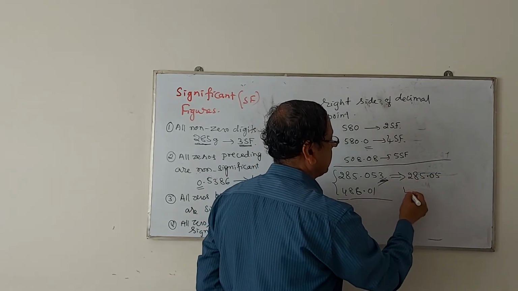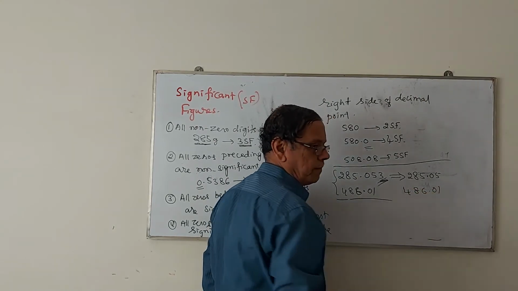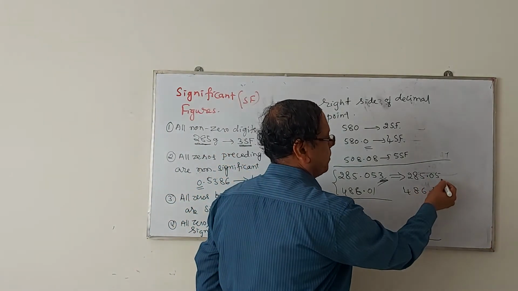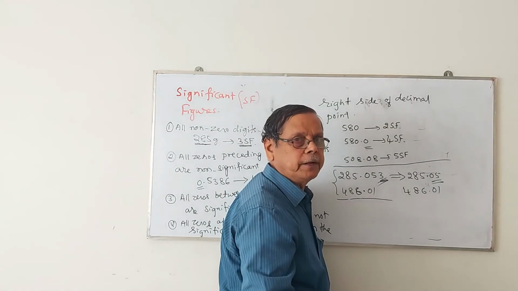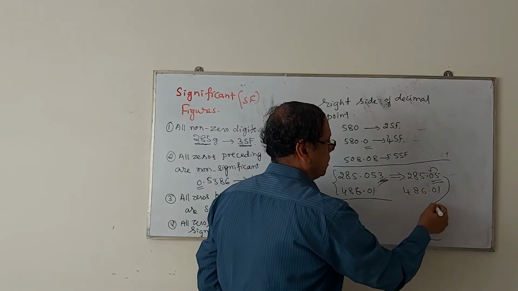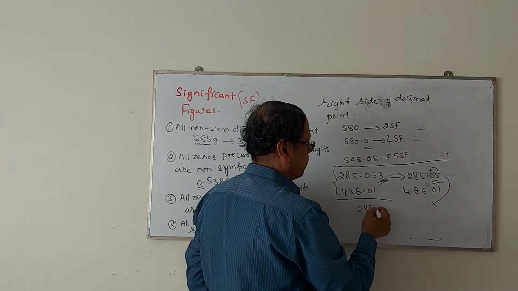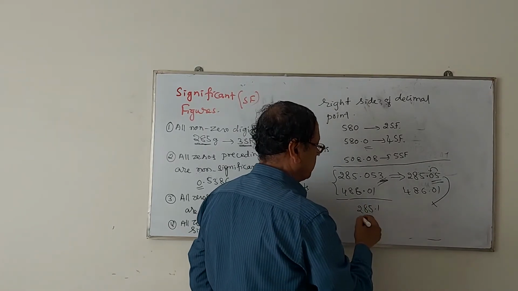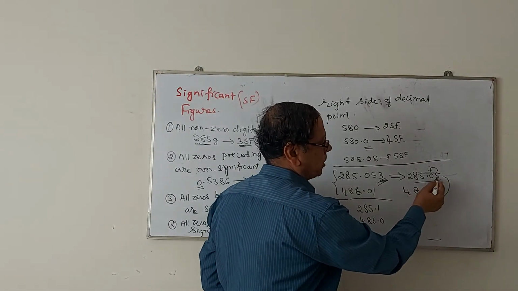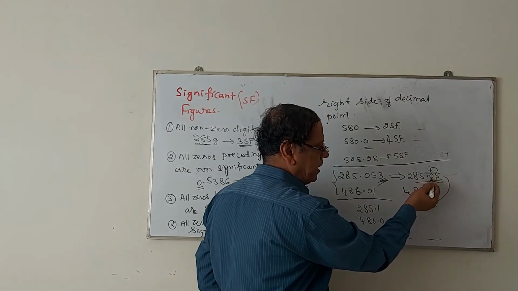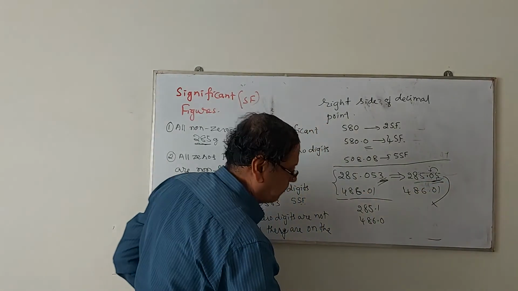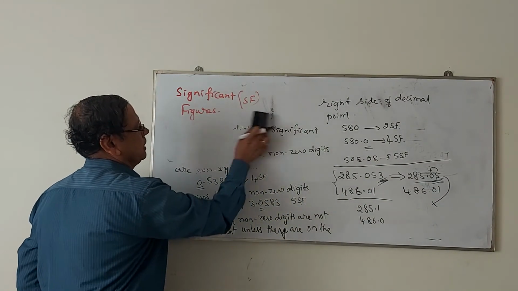This is 486.01. Suppose I want to reduce some more digits. Suppose I want to make this as only 1 after the decimal point. Then you want to delete this 5, add 1 to this previous number. Therefore, it will become 285.1, while this will become 486.0. In the first case, it is 5 or more. That's why we are adding 1 to the previous number and just deleting the last digit.